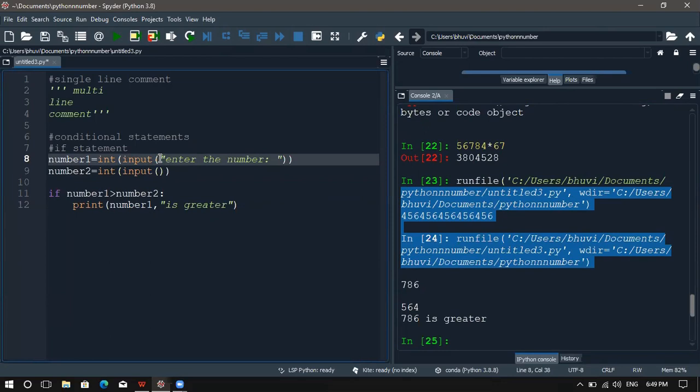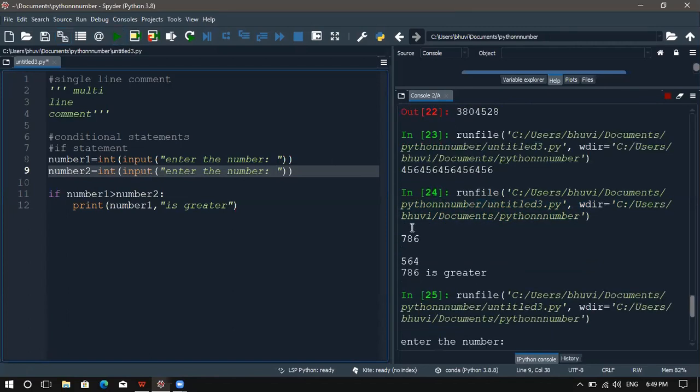If you give some space, the code will be neat. When you run this code, it will show the message to the user, so they will know whether they need to enter a name or a number, or whether it should be a float value.